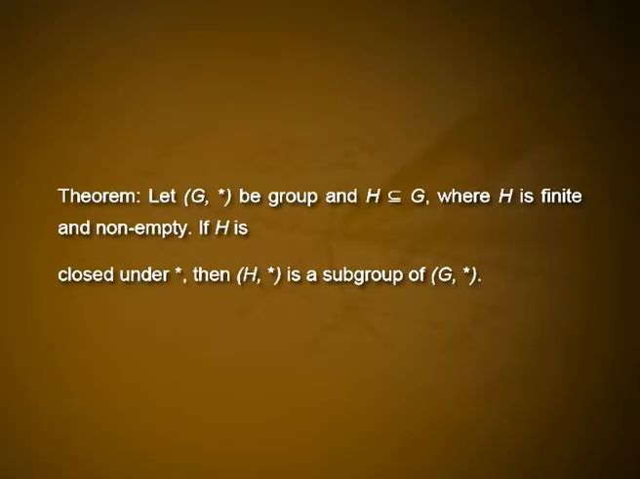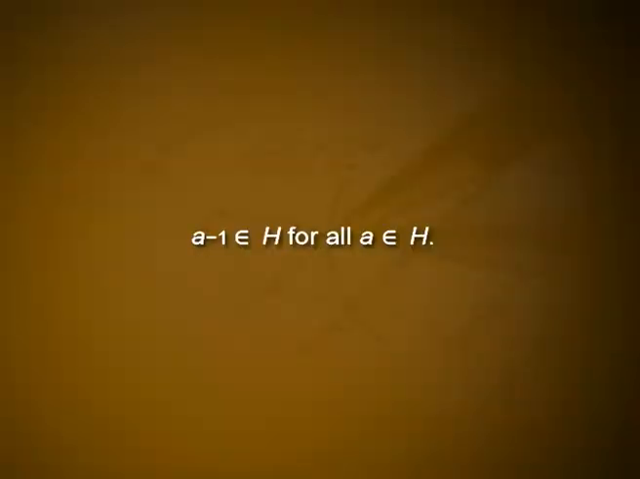Theorem. Let G star be a group and H a subset of G, where H is finite and non-empty. If H is closed under star, then H star is a subgroup of G star. Proof. We are given that ab is an element of H for all a, b elements of H. To apply the result of the theorem we just proved, we must show that a inverse belongs to H for all a belonging to H.